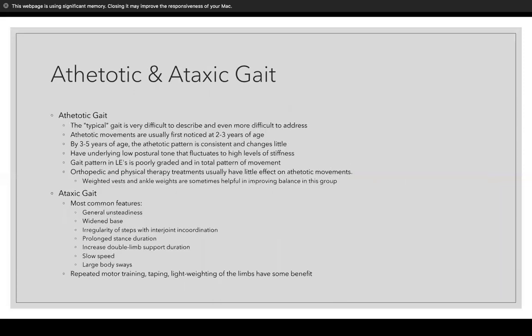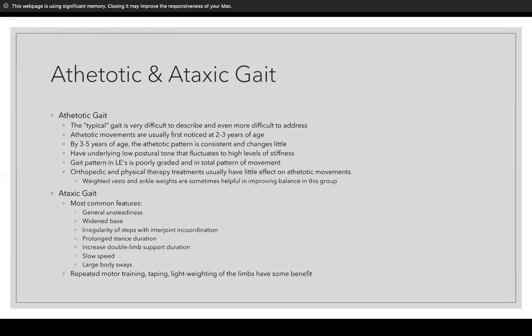Moving into athetotic and ataxic gait. Athetotic is a gait that is very difficult to describe and even more difficult to address. That is straight from the book. Athetotic movements are usually first noticed at 2 to 3 years of age, and by years 3 to 5, the patterns are already consistent and they don't change much. Their tone fluctuates. They can have an underlying low postural tone, and then that can fluctuate to a high level of stiffness. The gait patterns in these patients are poorly graded and in total patterns of movement.